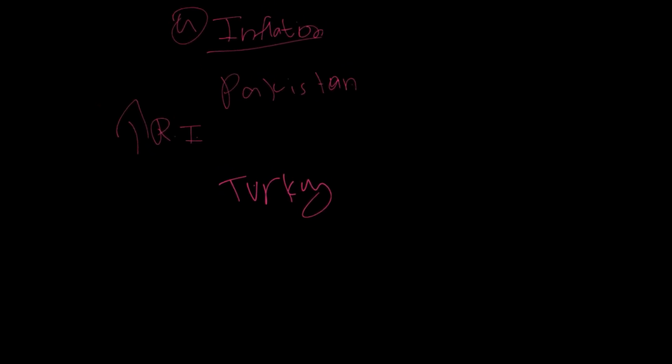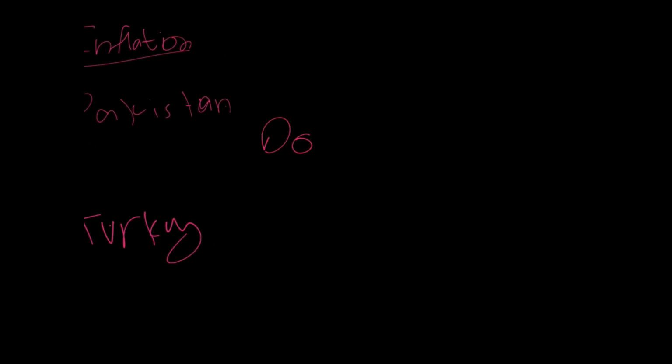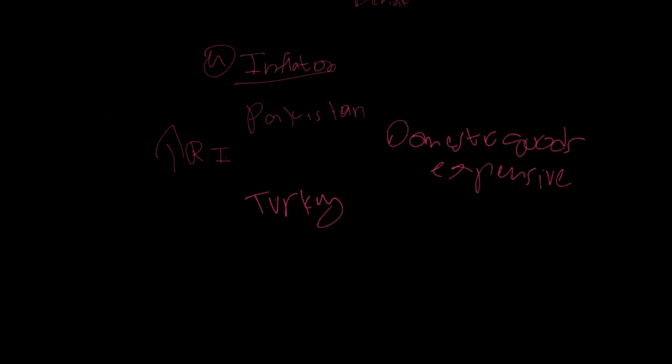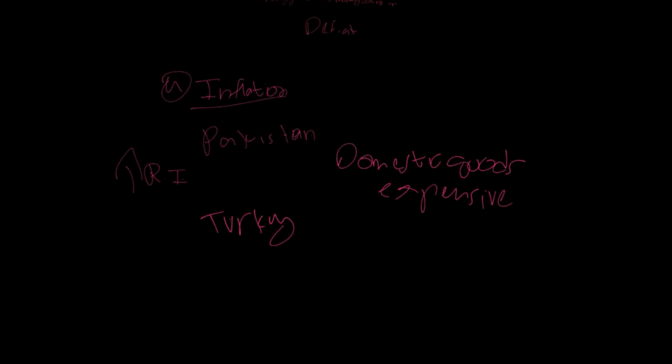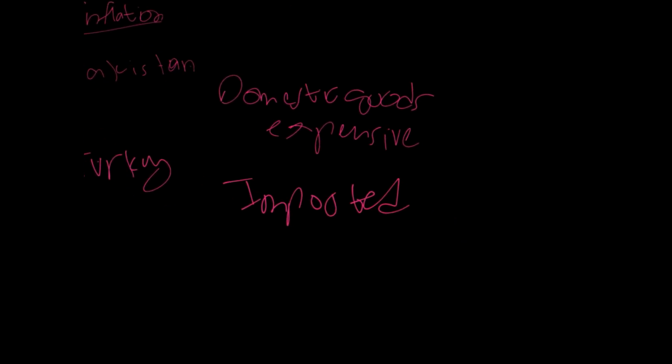Well, because of the fact that since inflation is high in our country, domestic goods will become expensive, and since the rate of inflation in other countries, which specifically are trading partners, is low as compared to our country, imported goods will relatively be cheaper now. Imported goods will become relatively cheaper.